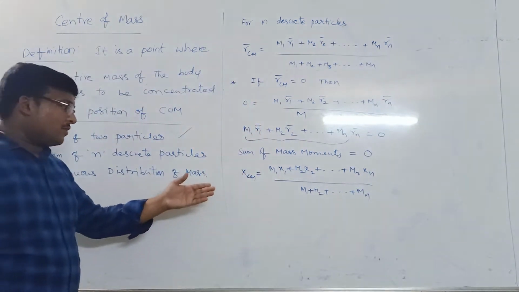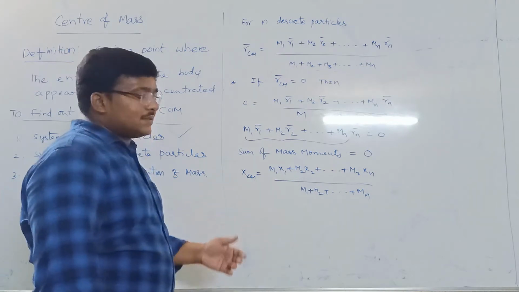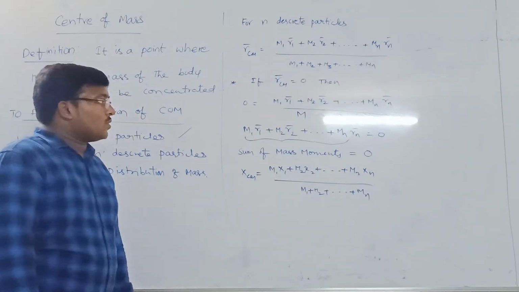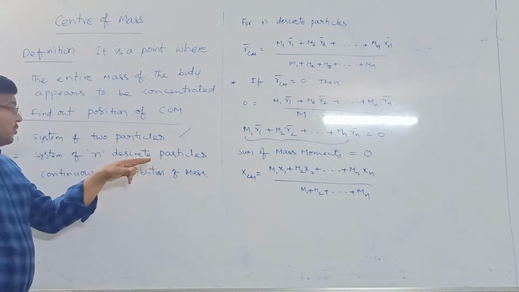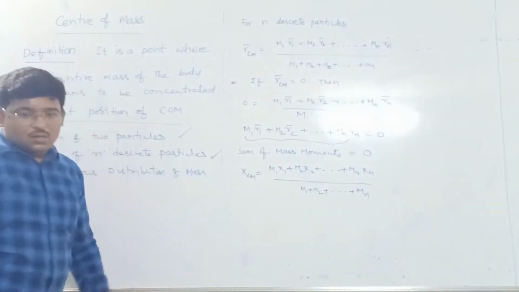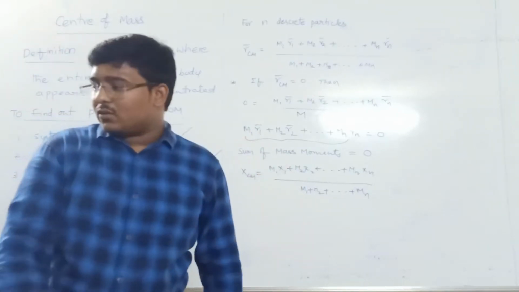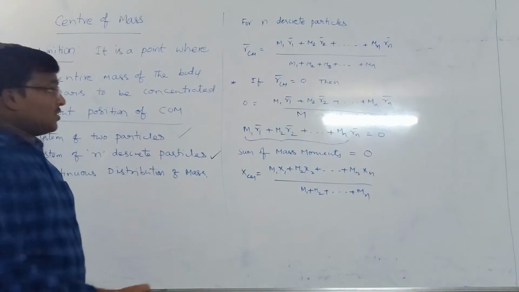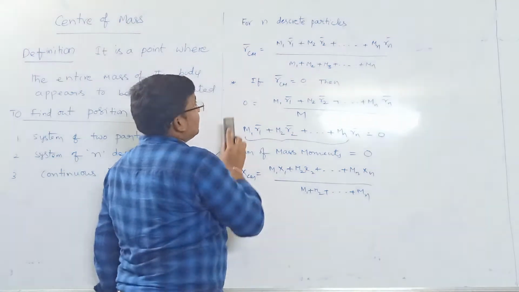Similarly, we can write y center of mass and z center of mass also. So this is about a system of n discrete particles. Now we will just discuss 2 or 3 problems based on these particles.